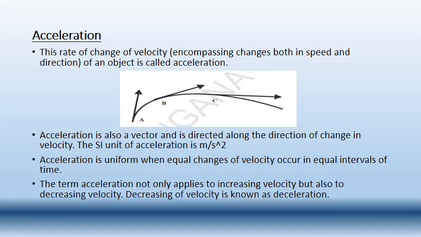So till now we have learned what is a vector quantity, what is a scalar quantity, what is meant by distance, what is meant by displacement, what is uniform motion, what is non-uniform motion, what is average speed, average velocity. So now we are going to learn about acceleration. If you understand all those previous concepts, you can easily understand acceleration. So see here, what is meant by acceleration? The rate of change of velocity of an object is called acceleration.